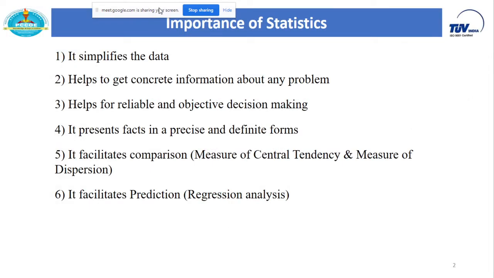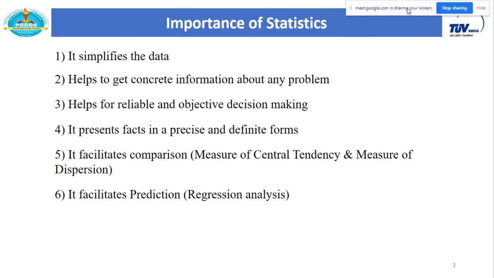So let us first understand the importance of statistics. It actually simplifies the data. This is the first importance. It helps to get concrete information about any problem. It helps for reliable and objective decision making. It presents the facts in precise and definite forms. It facilitates comparison. For that the statistical tools are central tendency and measures of dispersion, which we will try to cover in today's session.